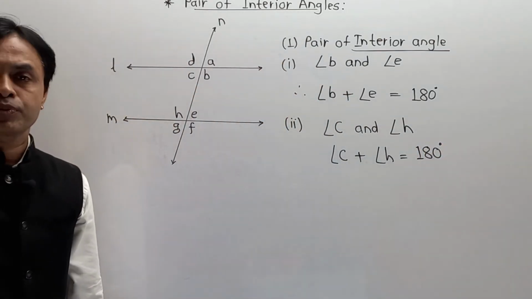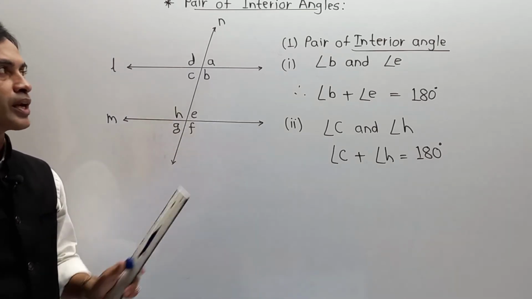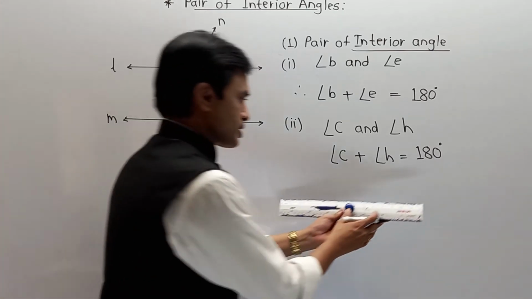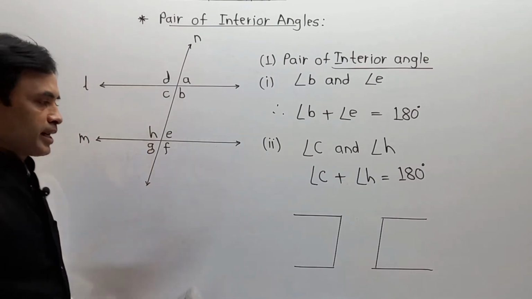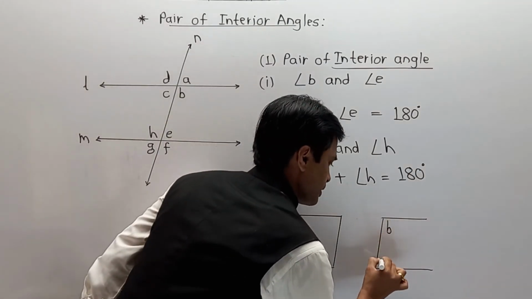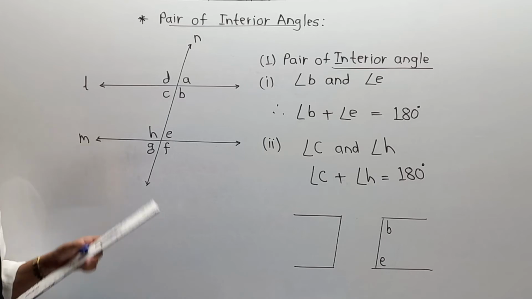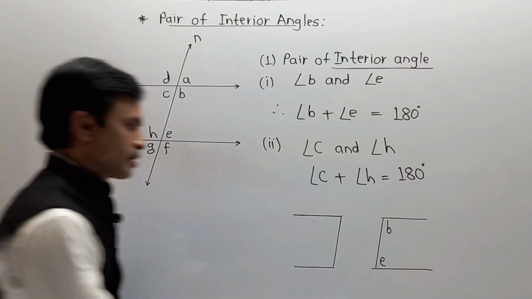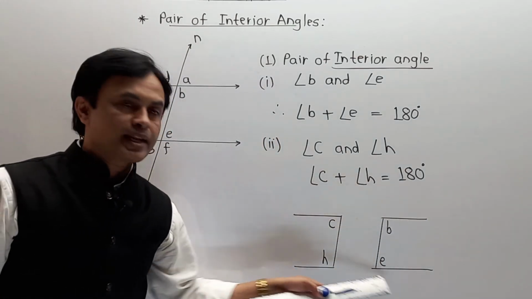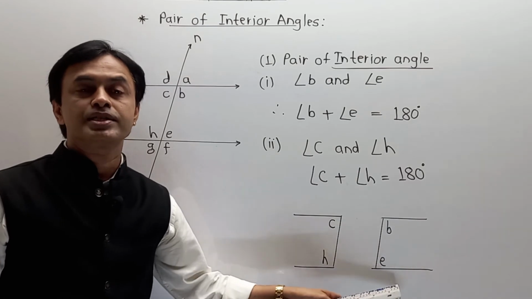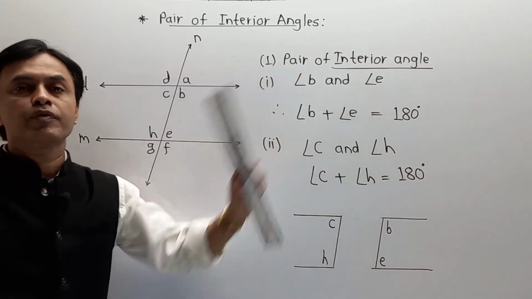Now, just like for corresponding angle and alternate angle, we have some fundamental concept for interior angle. You just remember the word C. What does it mean? Let us say angle B and angle E, and for this part, angle C and angle H. Here you can understand it as the word C, and here reverse C. This is also one technique to remember a pair of interior angle.